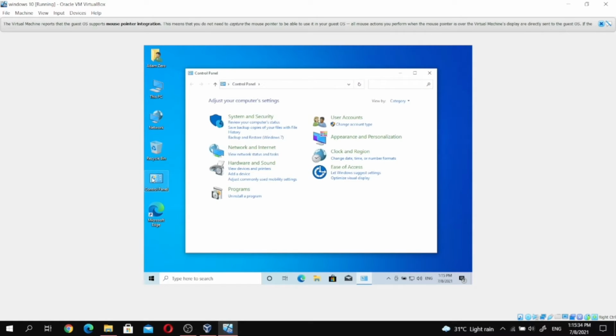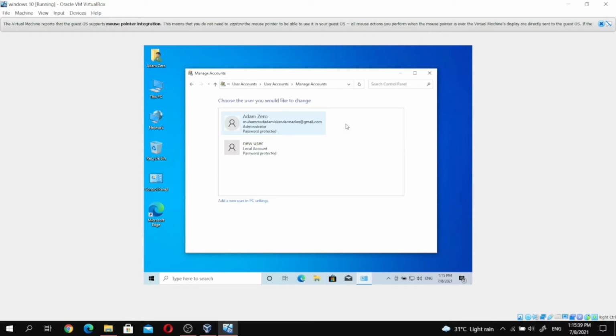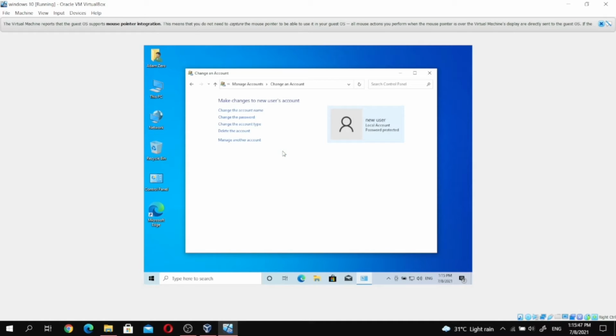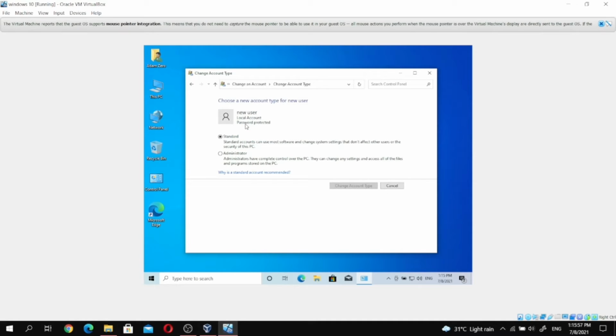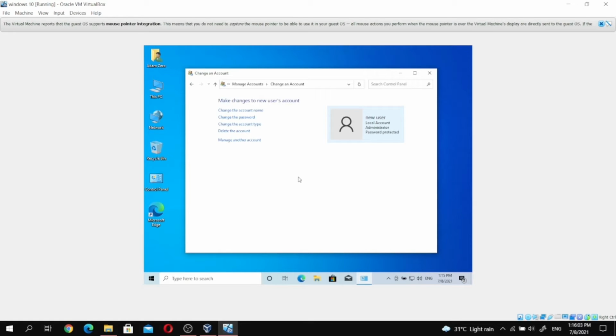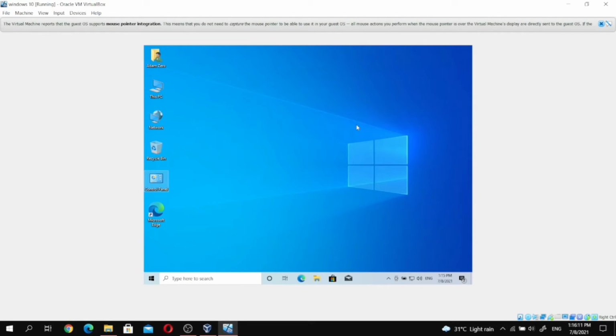Okay, so we click on the control panel. We click on the user account. We choose our account that we need to manage. Under manage account we choose to change an account. Then click on administrator, change account type. Then close.